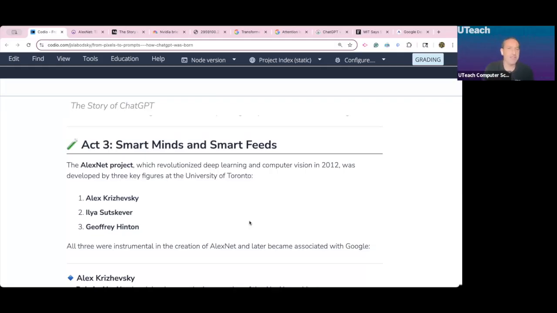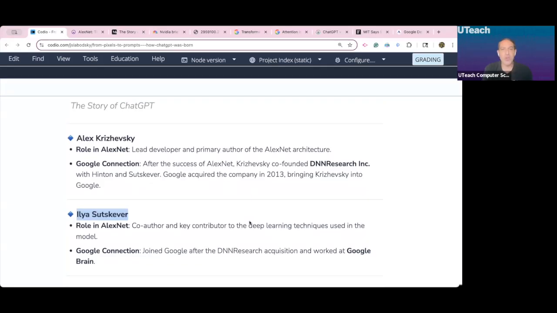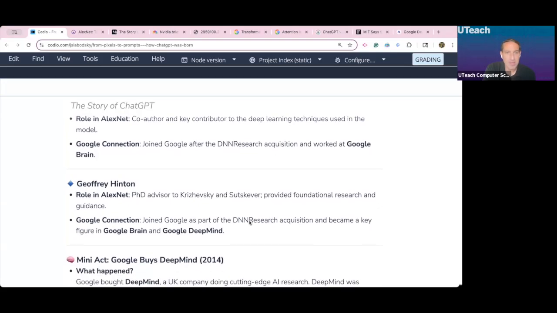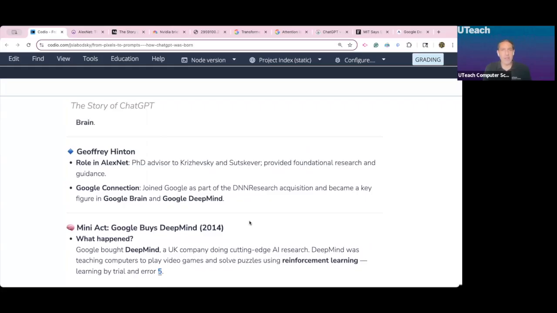So the three main scientists involved at AlexNet, Alex Krizhevsky, Ilya Sutskever, and Jeffrey Hinton, are all going to wind up at Google, or they're all going to start their own companies and get purchased and brought into the fold at Google. So Alex is going to join Google. Everyone joins the team. And then the scientists spin off and they start their own company called DeepMind, Google Brain. And in-house, this is where Google is developing their neural networks.